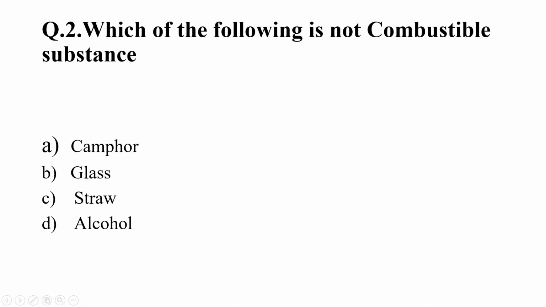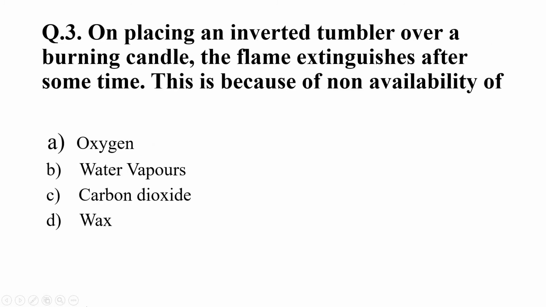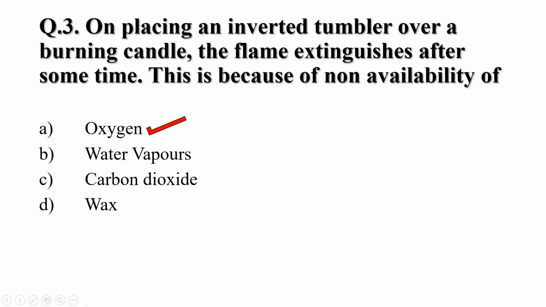Wood. Question 2. Which of the following is not a combustible substance? A. Camphor, B. Glass, C. Straw, D. Alcohol. And your right answer is B. Glass. Question 3. On placing an inverted tumbler over a burning candle, the flame extinguishes after some time. This is because of non-availability of A. Oxygen, B. Water vapor, C. Carbon dioxide, D. Wax. And your right answer is A.